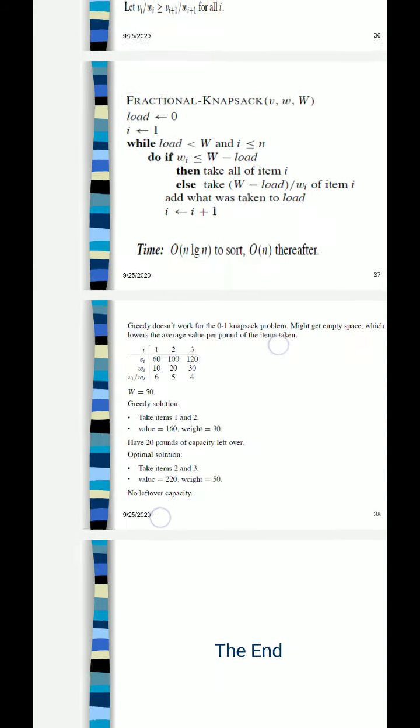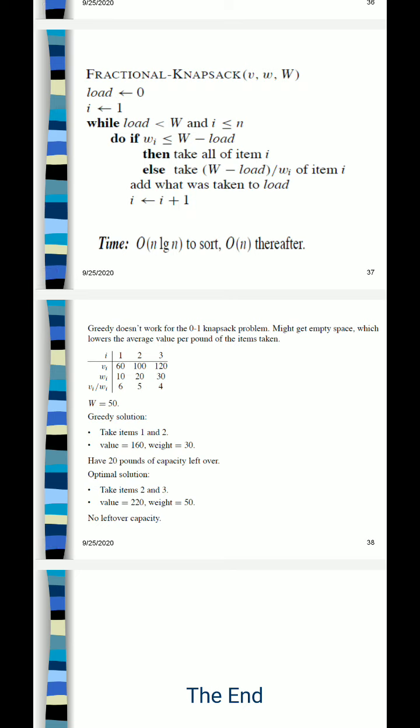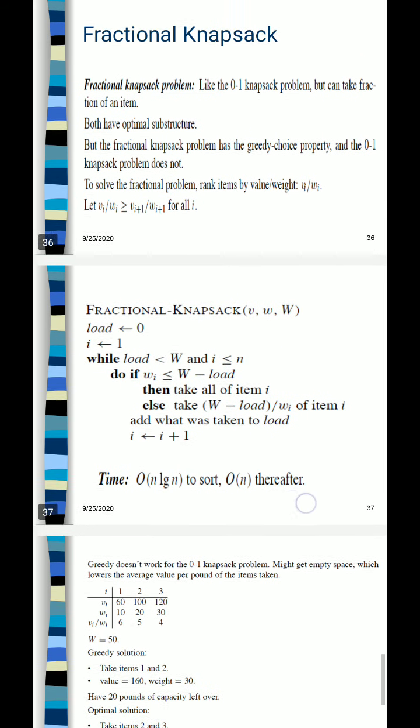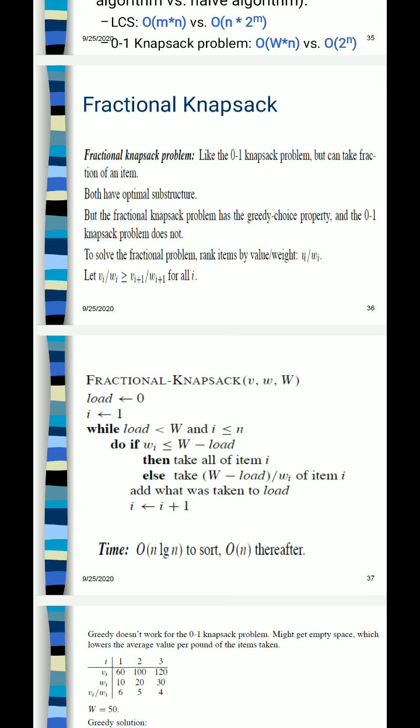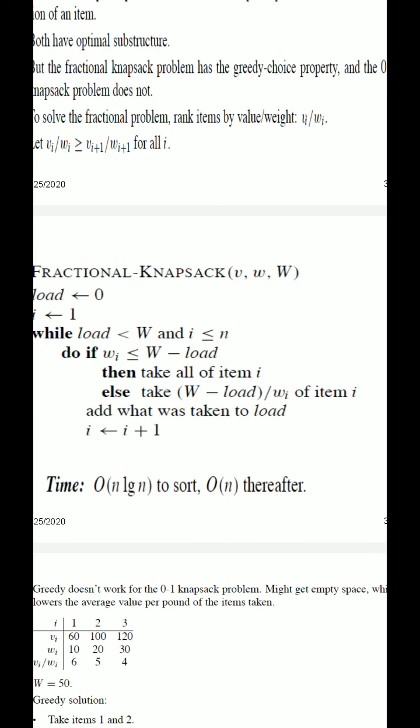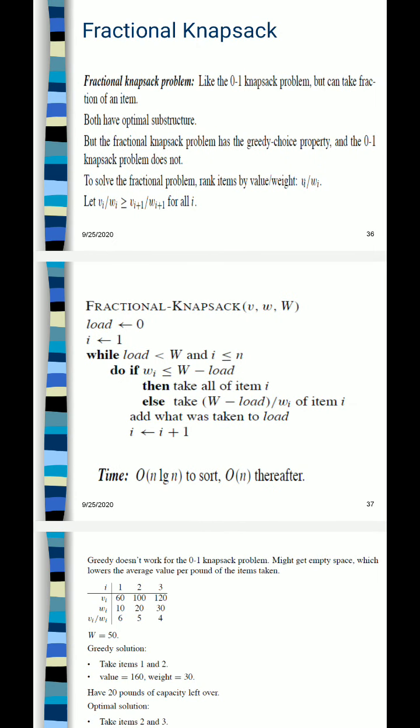So for 0-1 knapsack problems you cannot apply the greedy algorithm, and for fractional knapsack you cannot apply the dynamic programming approach. So this is how the fractional knapsack works out. Okay, so you are required to make the program, and what I suggest is that you should count W minus load as the remaining capacity of the knapsack. Are you getting my point?